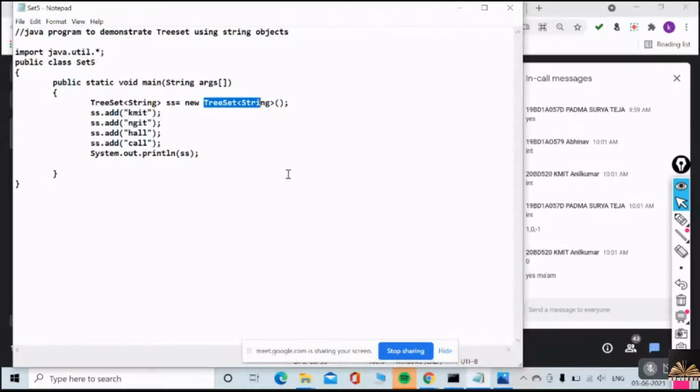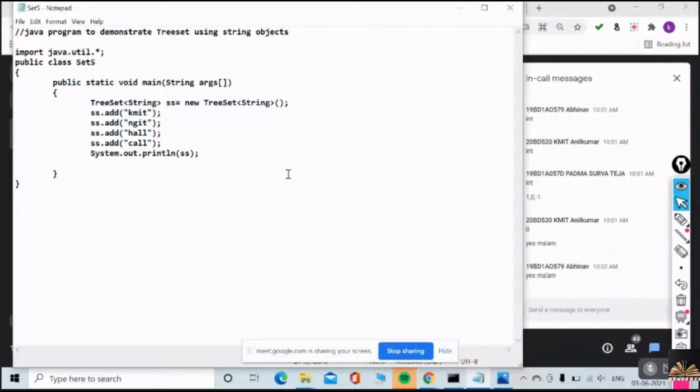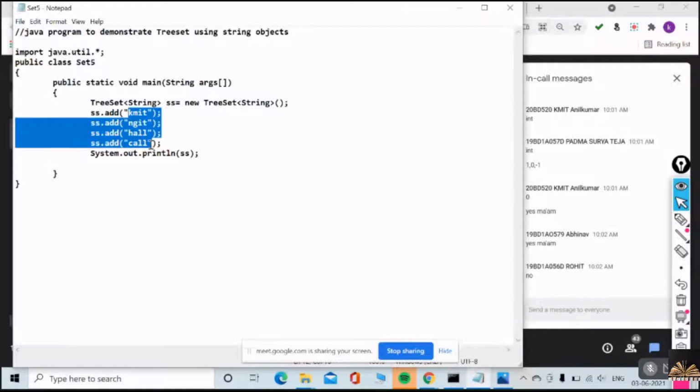Very good. Then you will have one doubt. Suppose if I add any subscriber objects here, if I add S1, S2, S3, S4, then will TreeSet be able to sort them? Very good, Rohit.